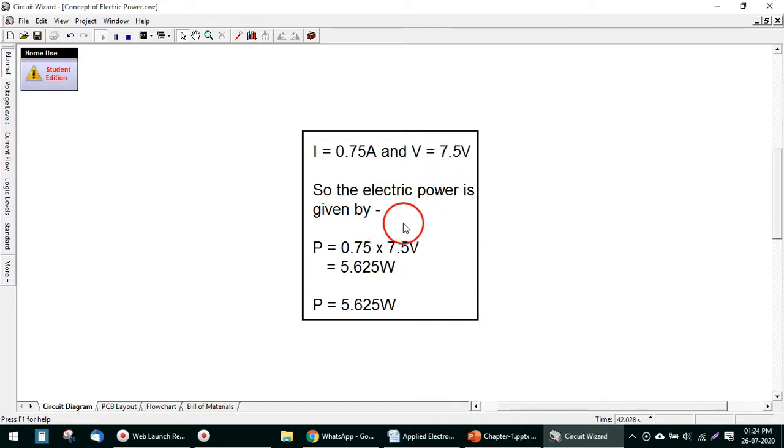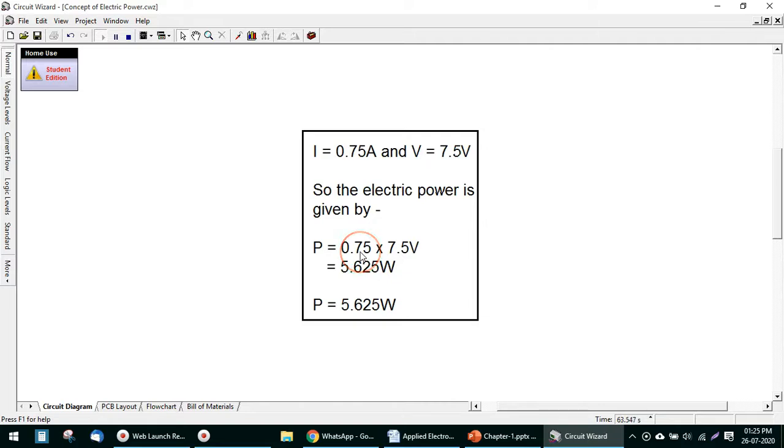So the electric power which is dissipated within that resistor can be calculated as P, the electric power, is equal to 0.75 into 7.5 volt. Simply, power is the product of voltage and current in a particular device.